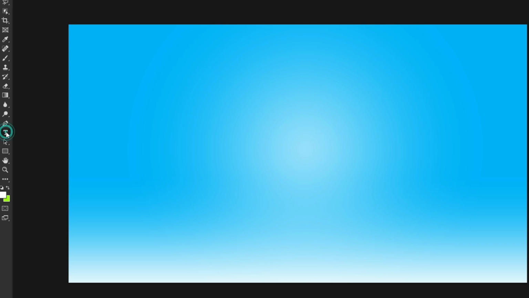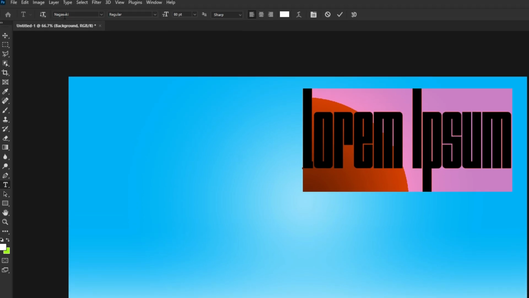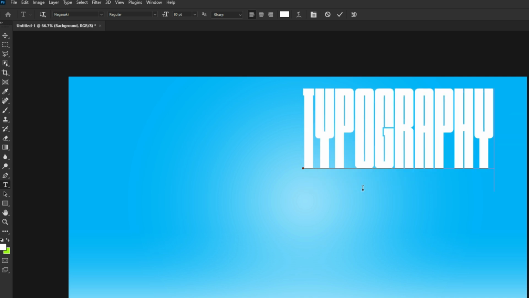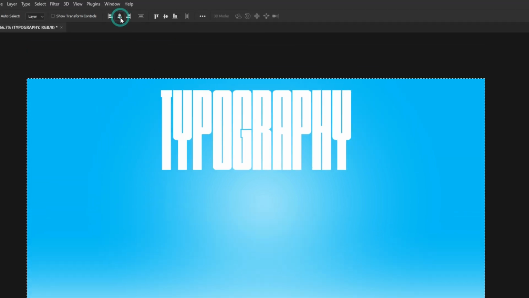Select the type tool. Click anywhere on the canvas to place your text. This is the font that I'm using. Follow these settings and write your text. Press Ctrl A to select all, then center align the text.